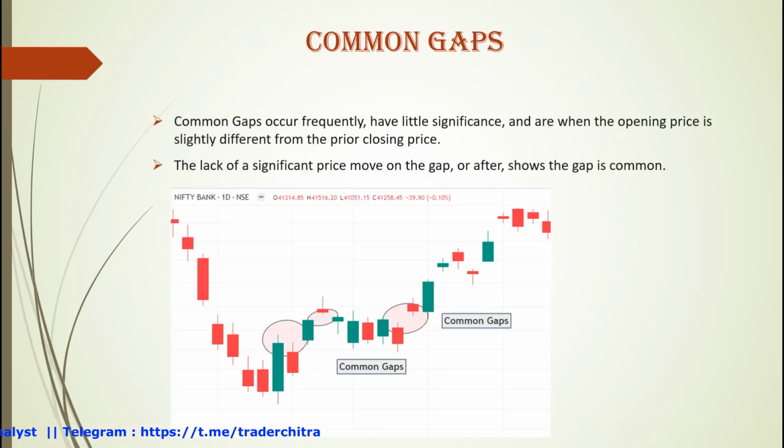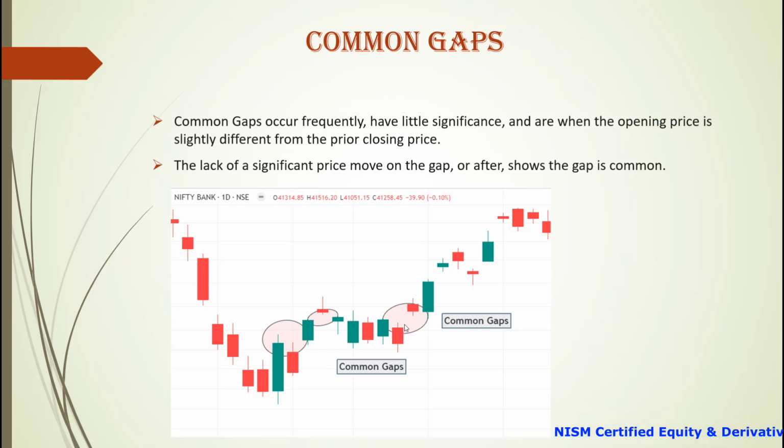What are common gaps then? Common gaps occur frequently and have little significance, when the opening is only slightly different from the prior closing price. Here is a picture of common gaps. We can see there is a slight difference between the opening price and the closing price, that is, between the next day candle and the previous day close. The lack of significant price moves on the gap or after shows the gap is common, and we can see these types of common gaps very frequently.